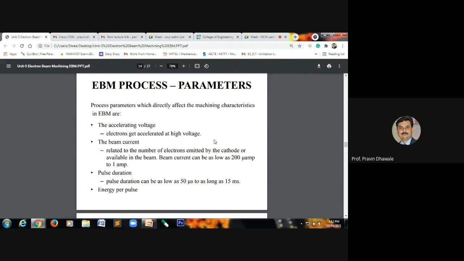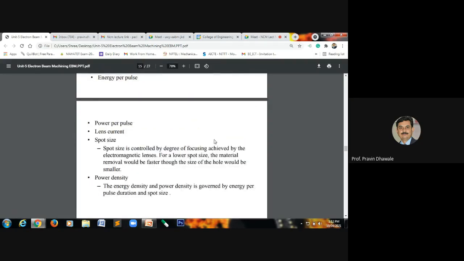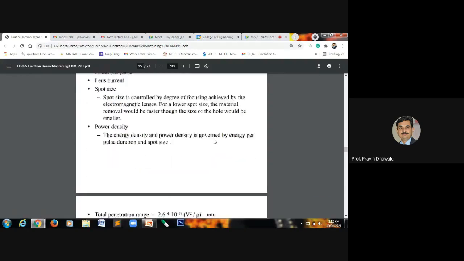The main parameters are the accelerating voltage, the beam current and what range of beam current you have to select, the pulse duration and how much it is to be kept, the energy per pulse, power per pulse, the spot size, and the power density. The parameters affecting the power density are the pulse duration and the size of the spot.